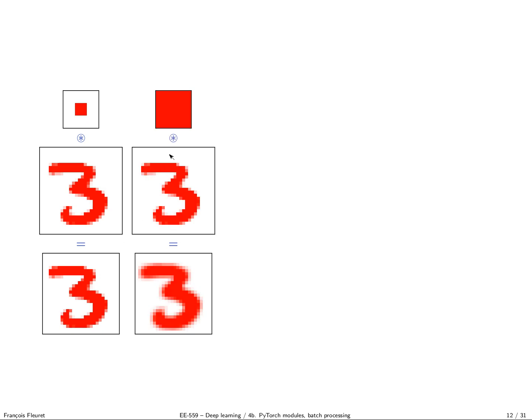If I convolve with this filter which is flat, actually I renormalize by the max, so here I should multiply by 9, but whatever. In practice this can be seen as a filter which does the same but with a larger size, which does a kind of blurring. It's like a low-pass filter.